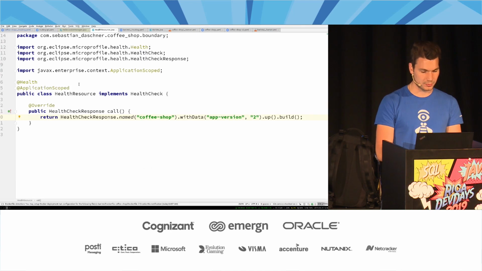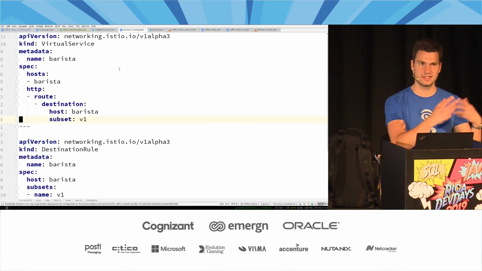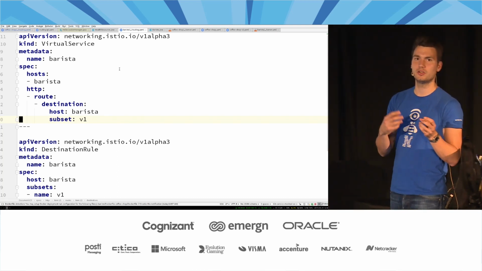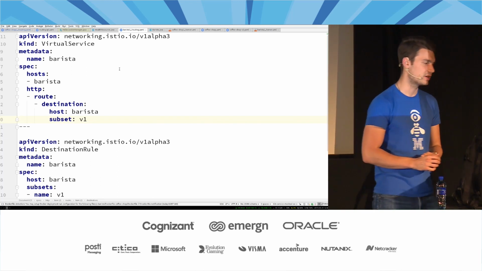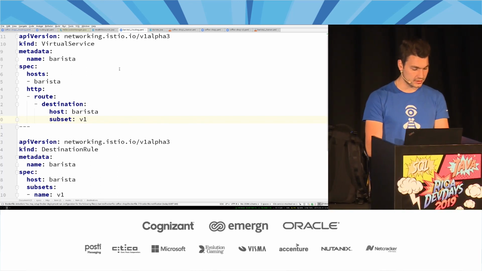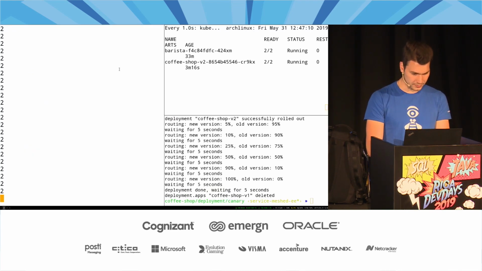So what is the difference between a virtual service, a destination rule, especially since last year at some point the API changed, and a gateway, and when to use which, and so on and so forth, and what is possible there. So if you're interested in that, you can have a look at this. What else I want to quickly show you is a deployment for.